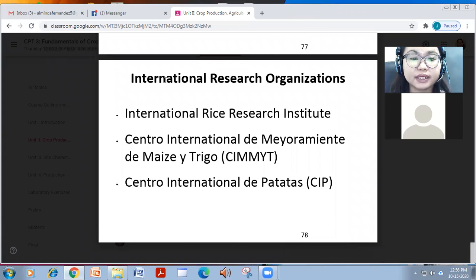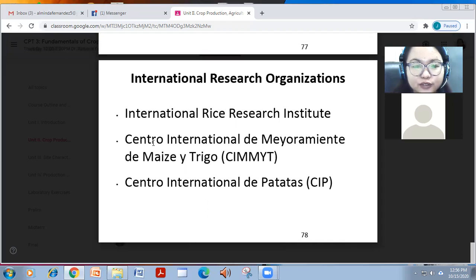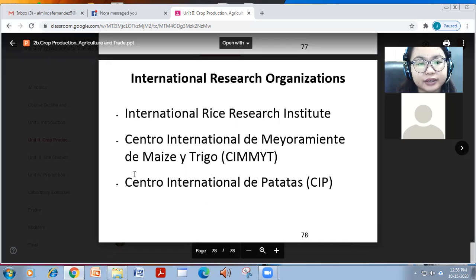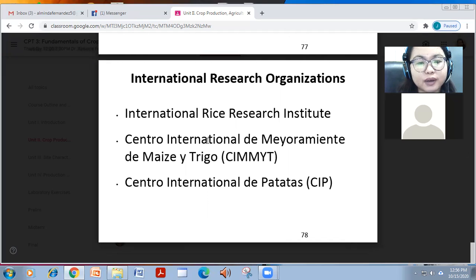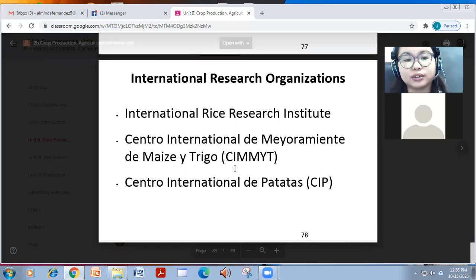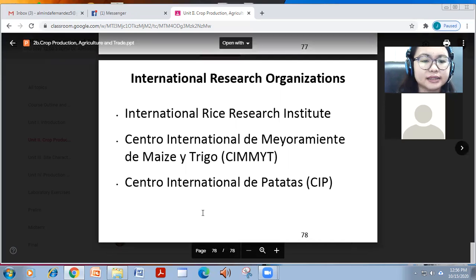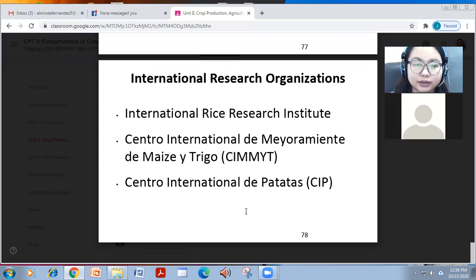And we also have International Research Organization. As I have said, the International Rice Research Institute is found here in the Philippines, in UP Los Baños. We also have Centro Internacional de Mejoramiento de Maíz y Trigo. So in English, it's International Center for Rice and perhaps corn. And the Centro Internacional de Patatas or the Potato International Center.